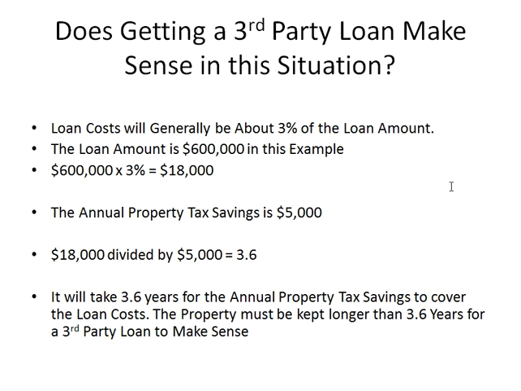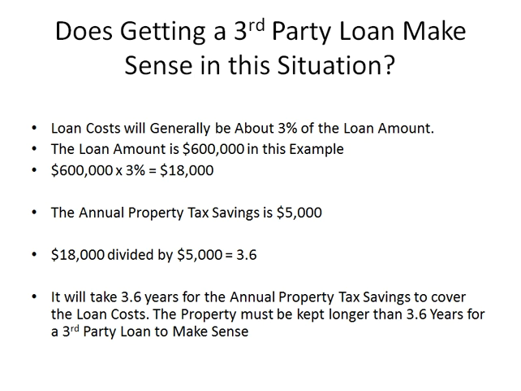Now, does getting a third-party loan make sense in this situation? Well, let's look at it. The loan cost will generally be about 3% of the loan amount. So the loan amount is $600,000, as we talked about, and 3% of $600,000 is $18,000. The annual property tax savings is $5,000. $18,000 divided by $5,000 equals 3.6. So it's going to take 3.6 years for the annual property tax savings to cover the loan cost. So the property must be kept longer than 3.6 years for a third-party loan to make sense.